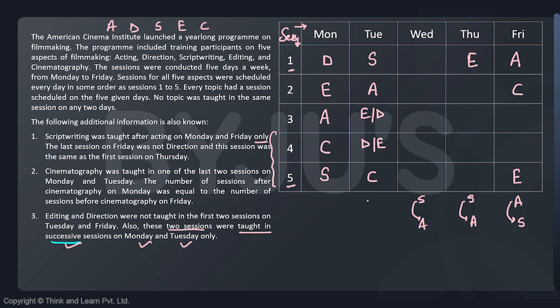So a lot many informations we have got till now. What about Friday now? Let's have another look at Friday. On Friday, I'm left with two more sessions now.